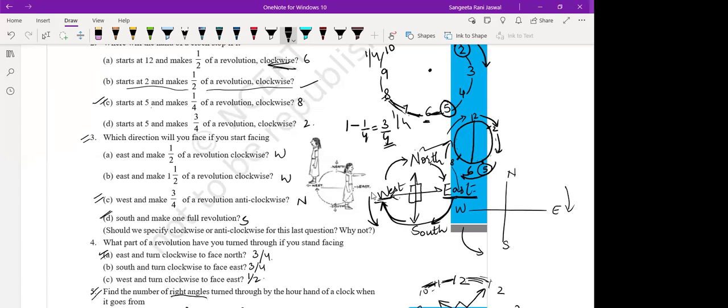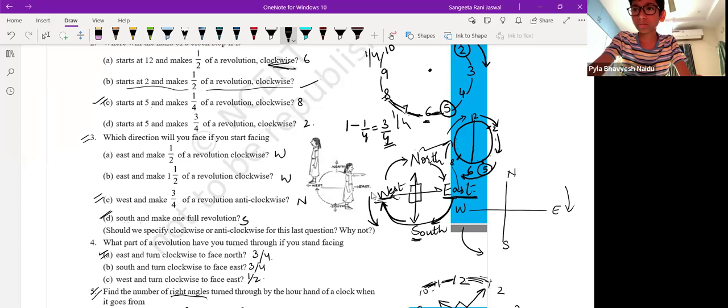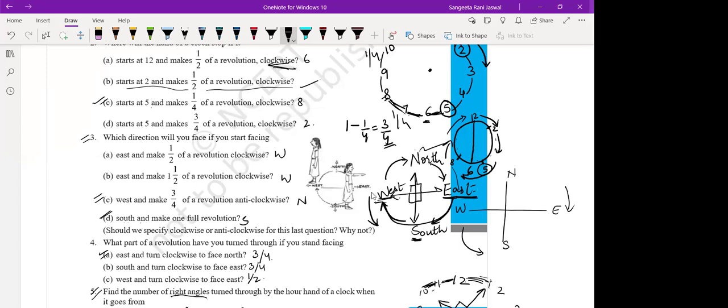B part, you are facing south and you make one full revolution. So where will you reach then? When you make a full revolution? Again south. Whether it is anti-clockwise or clockwise, you will reach the same direction.